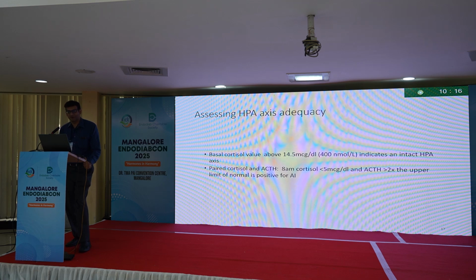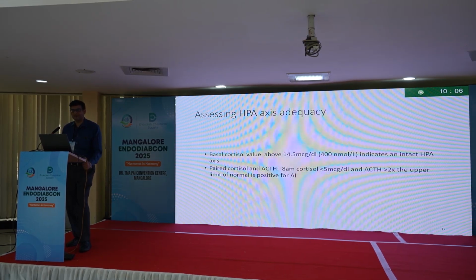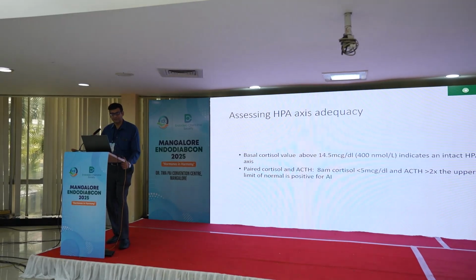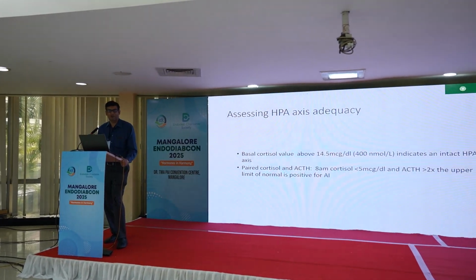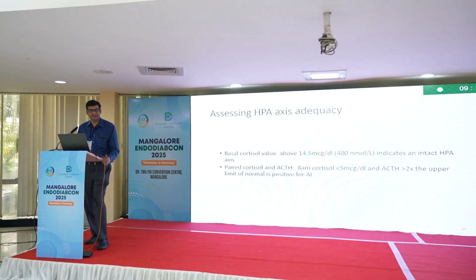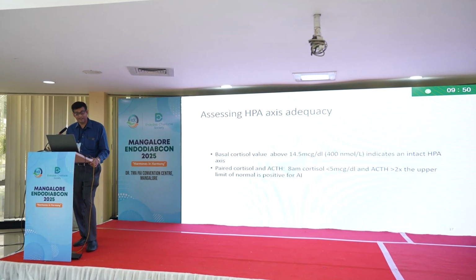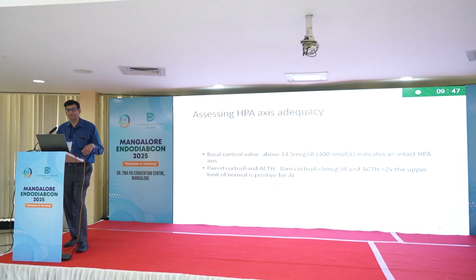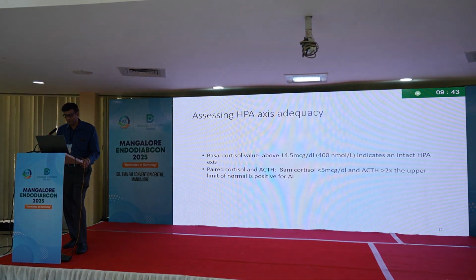How do we test then for cortisol? For cortisol, we usually do an 8 AM cortisol. 8 AM cortisol, if it is more than 14.5 micrograms per deciliter, we have almost ruled out Addison's disease or adrenal insufficiency. 8 AM cortisol along with ACTH in the morning, if cortisol is less than 5 micrograms per deciliter and ACTH is 2 times above normal, then we have almost proved that it is Addison's disease. But many people will come with dubious values. They'll come with a cortisol of 8 micrograms per deciliter. Then what do we do?